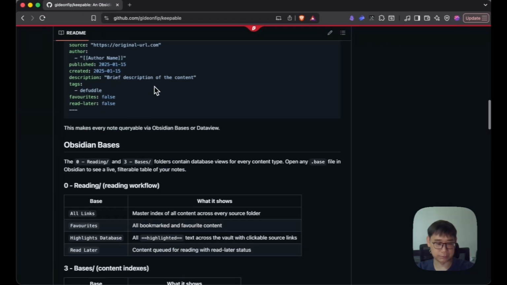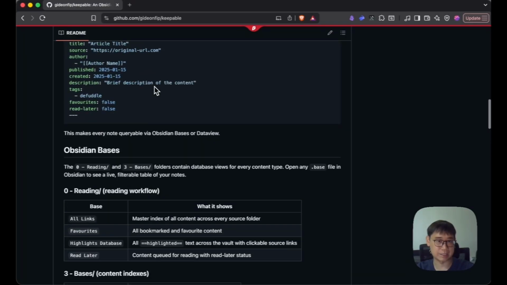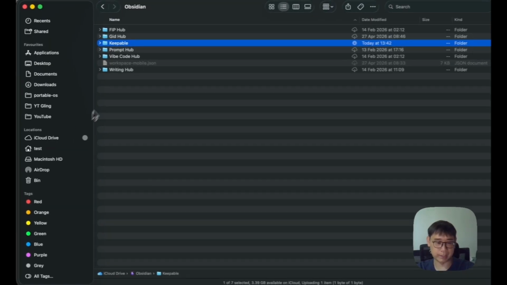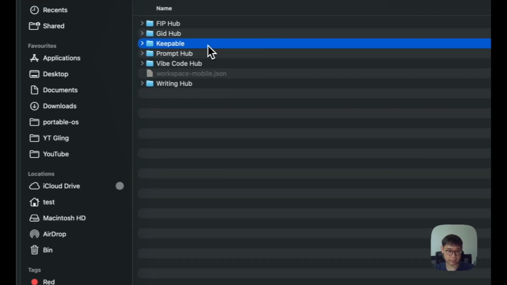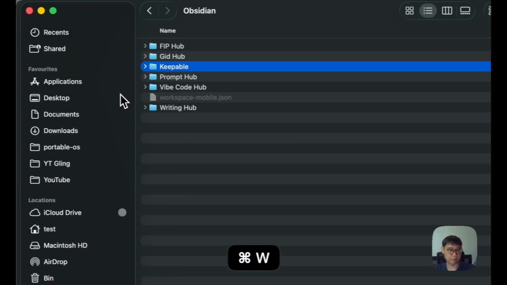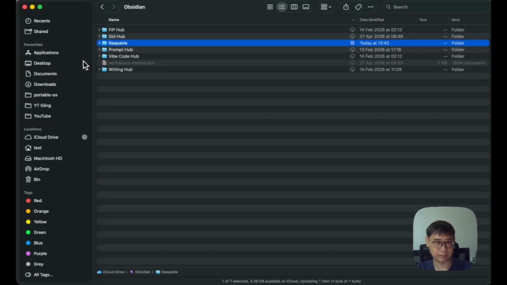And basically this will just teach you everything. You can ask AI if you're unsure of anything. And what I do, I'm saving it inside my iCloud drive. So it's inside here. It doesn't take up too much space. It's about 268 MB for about 5,000 links. So it's not too bad.